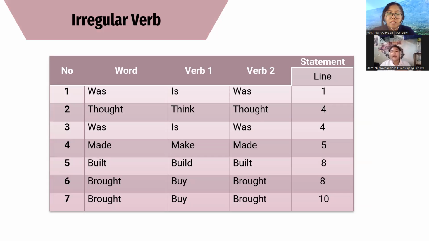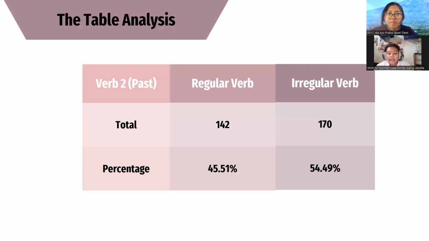In this table, there are 7 words that we can find in the paragraph. One of the words is was, which in verb 1 is is and the verb 2 or past tense is was. This statement we can find in line 1 of the paragraph. Second is the word thought. The verb 1 is think and the verb 2 or the past is thought, and so on. Next is the table of analysis.